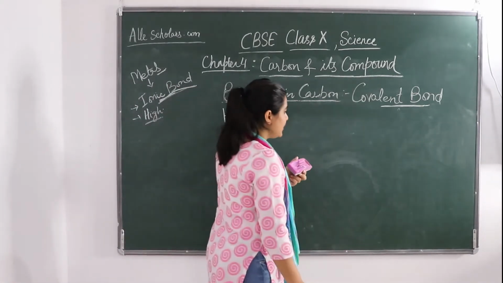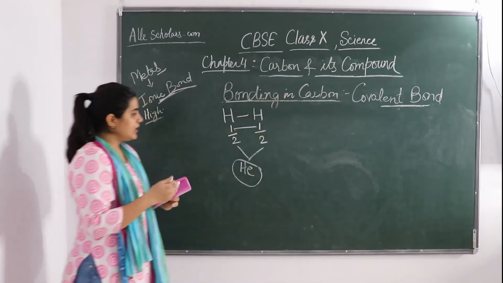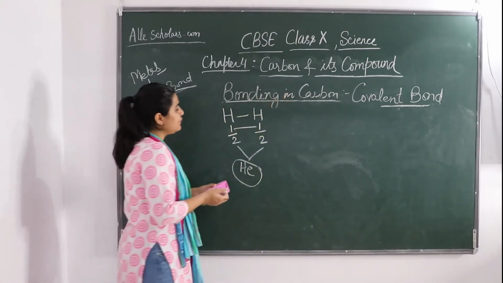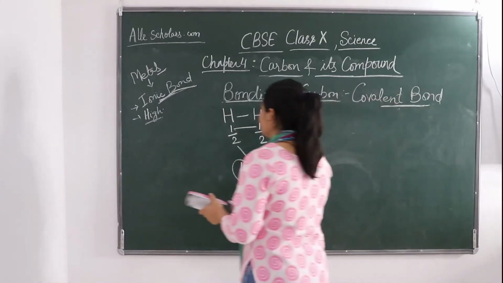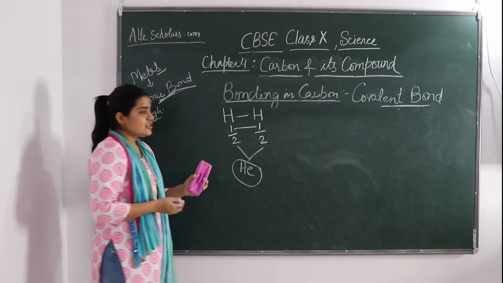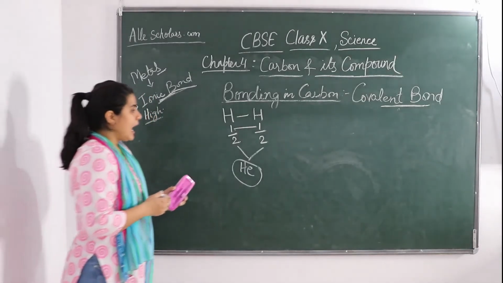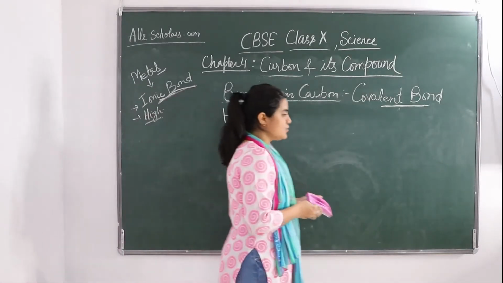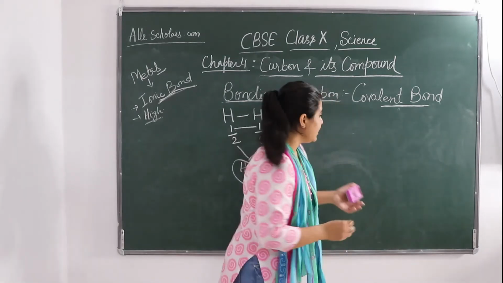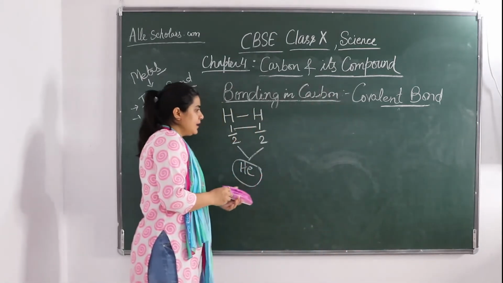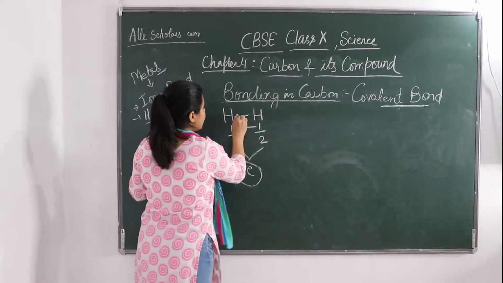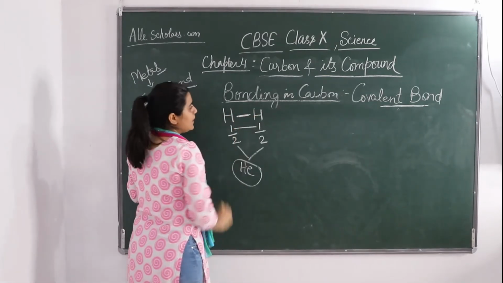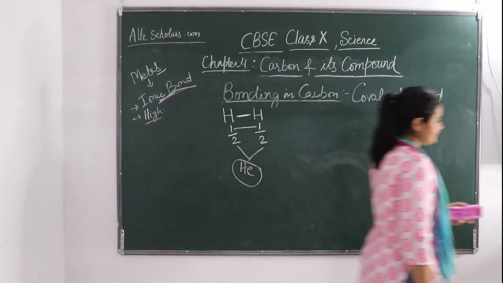So they are going to share it equally. So a covalent bond is formed between non-metal atoms that share similar electronegative values. Okay, so in case of hydrogen atoms, a covalent bond will be between them.